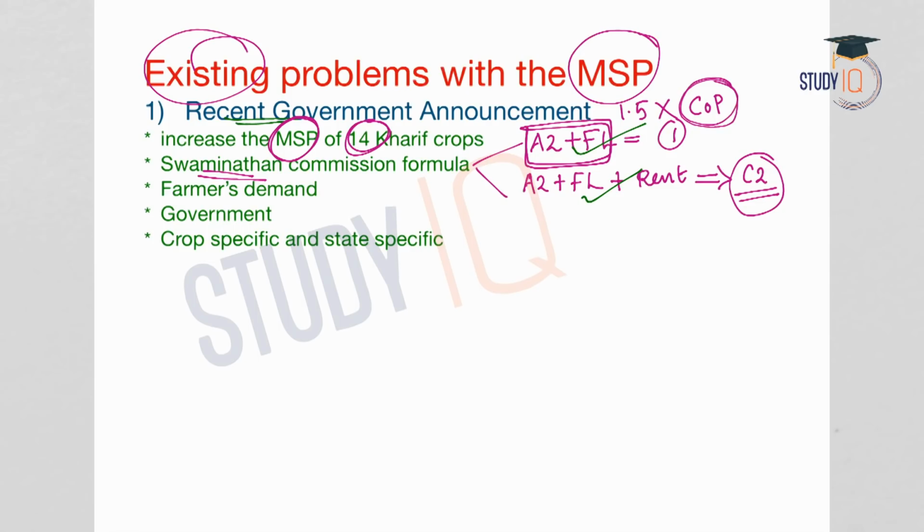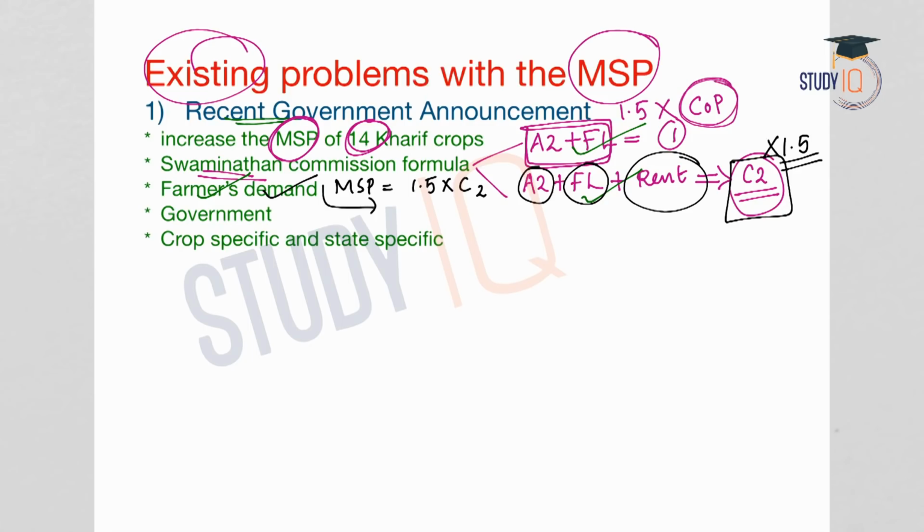Now let us see what the farmers' demand was. The farmers demanded that they need MSP which will be equal to 1.5 into C2. That means A2 plus FL plus rent shall be added and C2 will be arrived at. So C2 into 1.5 times shall be the minimum support price. That was the farmers' demand, and the Swaminathan Commission also suggested this. Let us see how the government implemented it.